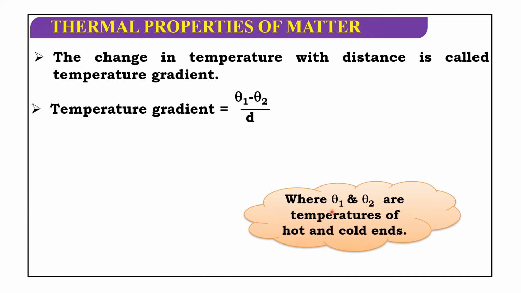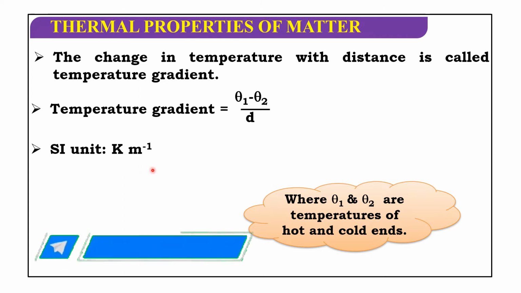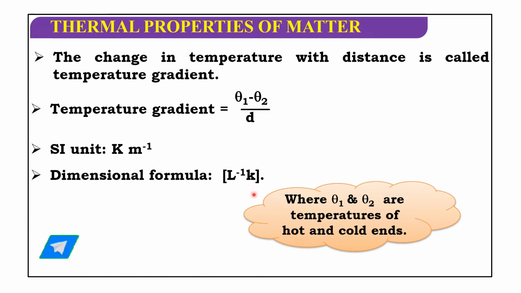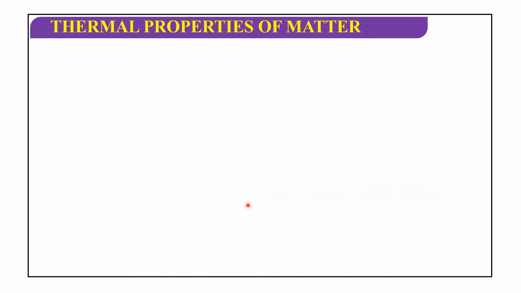The SI unit is Kelvin meter inverse, or Kelvin per meter. Its dimension formula is L to the power of minus 1 K.